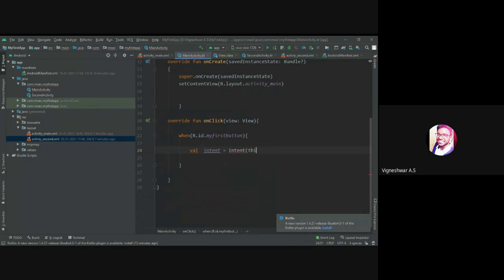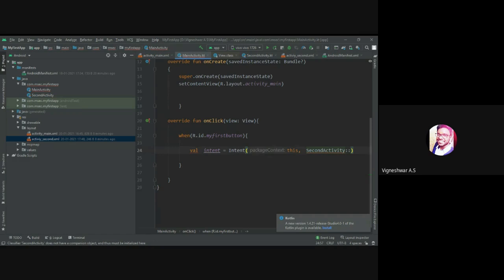Now for Intent we open the bracket, and this represents a particular activity. This means this activity, this main activity. Now we are jumping on to the next activity, the second activity. So we need to get the second activity, then a double colon.